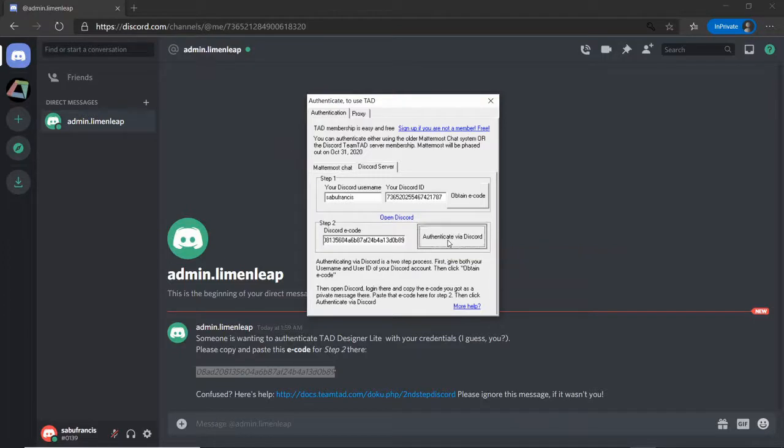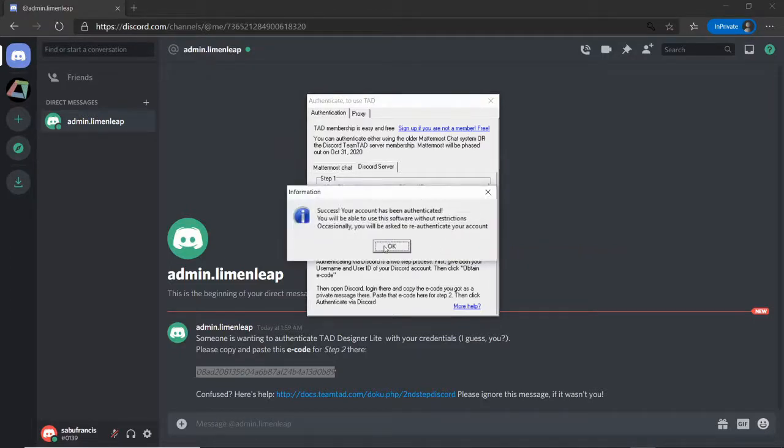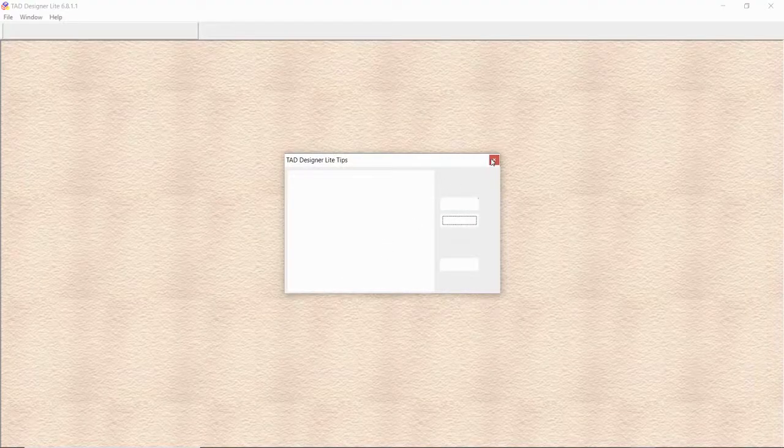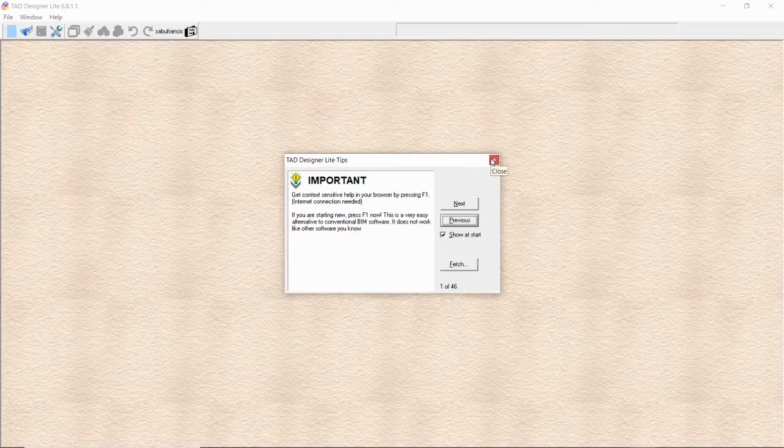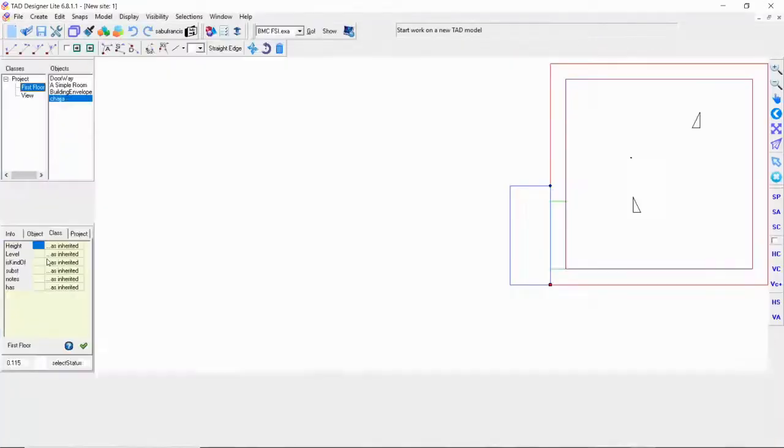If I now click this, it says success, your account has been authenticated, and now you are into TAD. It's as simple as that, nothing much more than that. It is very, very simple, and this is done once a month, just to make sure that the membership is working, and there you are inside TAD. Thank you very much.